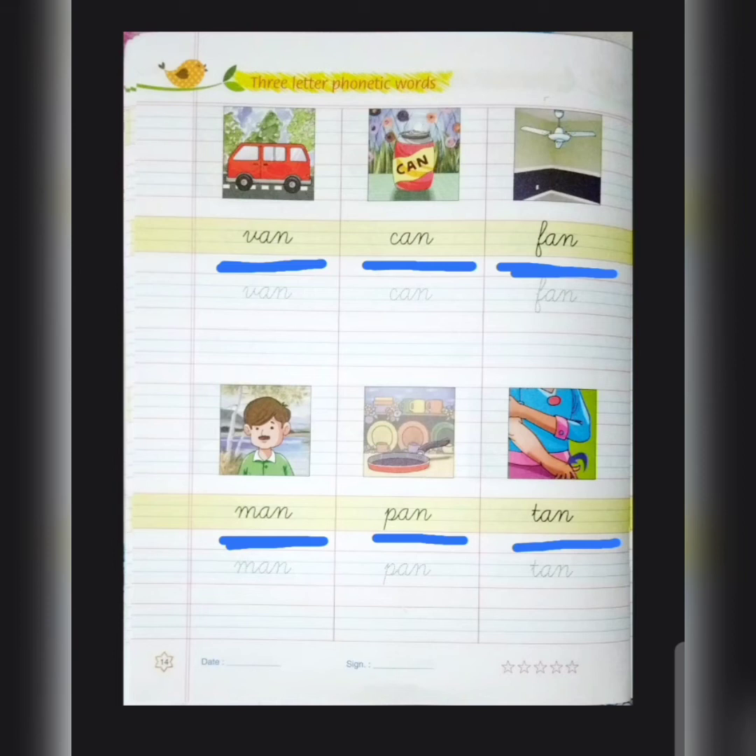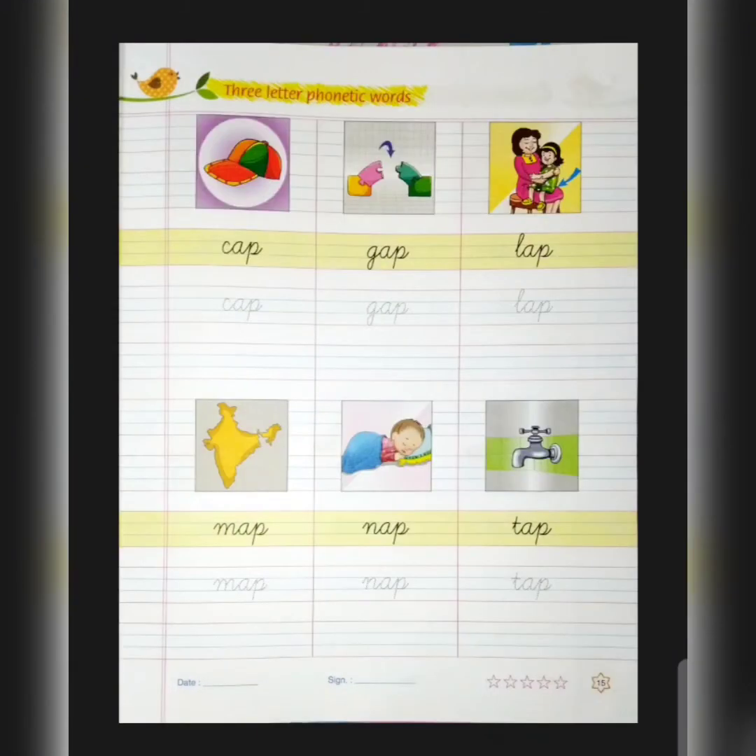Tan क्या होता है बेटा? When we go out in the sun, skin feels discoloration. Okay, that is called tan. And rest of the words you already know. Alright. So we quickly move to the next page, that is page number 15.